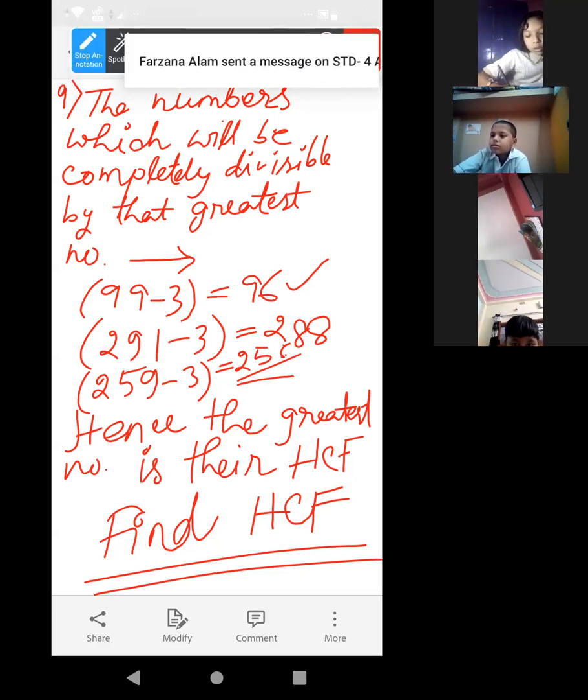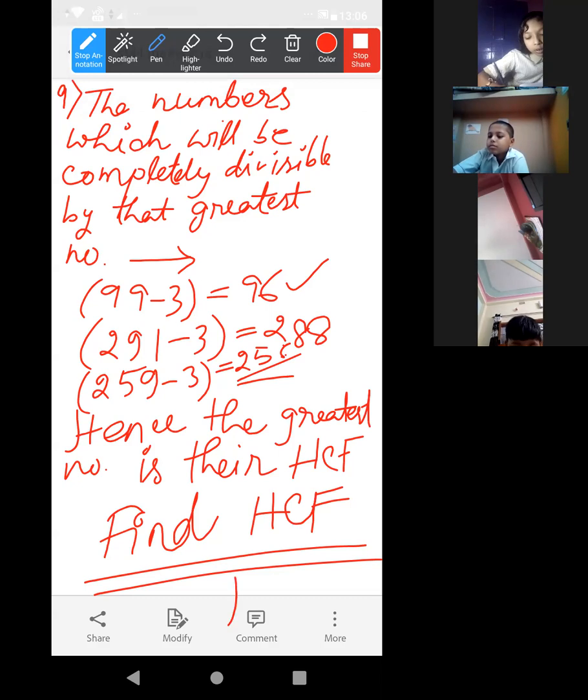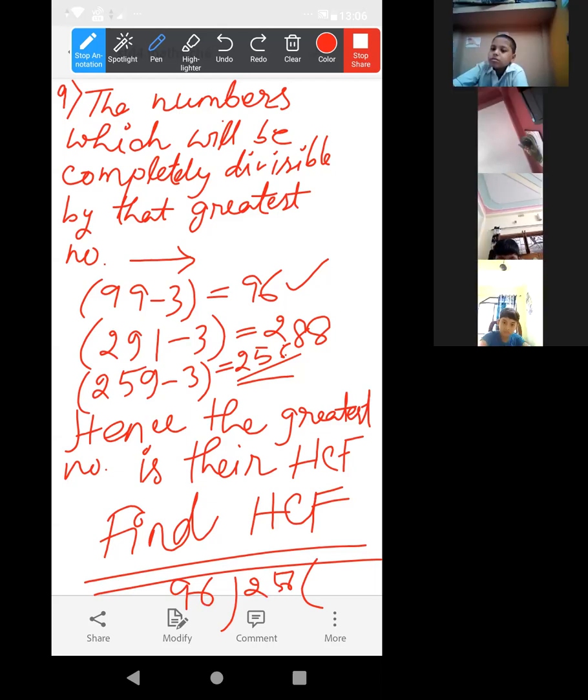First, divide 256 by 96. By 2, it will be 192, right? Then you will get 64.